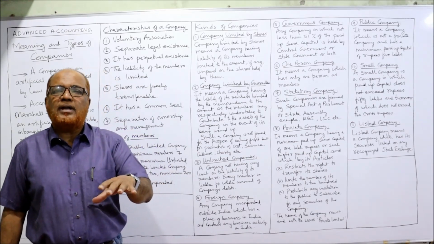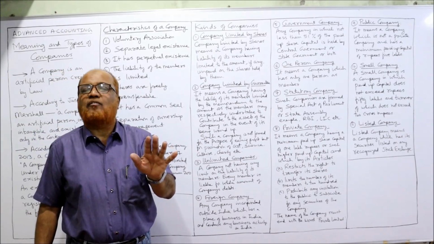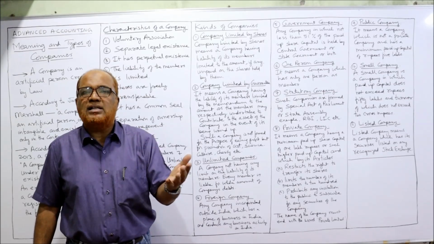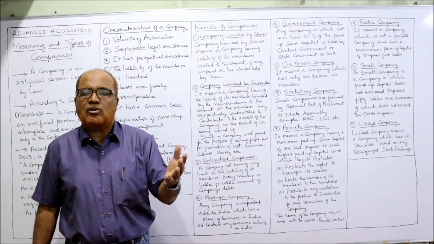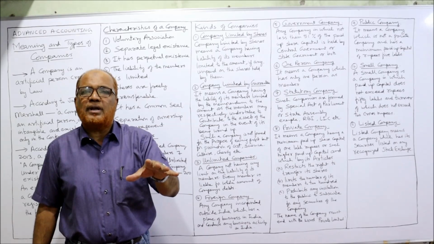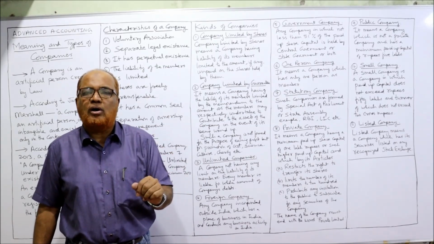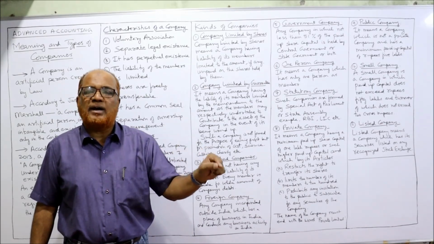Now, company limited by guarantee. Actually, there are some companies which are formed not for earning profit, but for providing service like art, science, culture, religion, etc. These types of companies, which are formed to promote art, science, culture, etc., are called companies limited by guarantee.